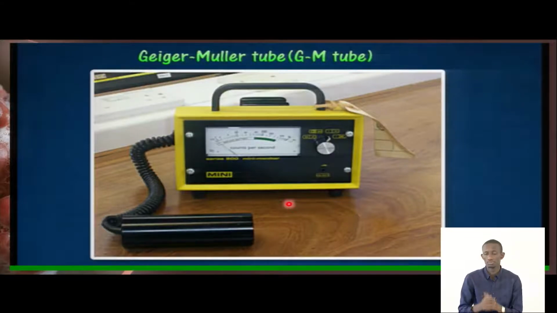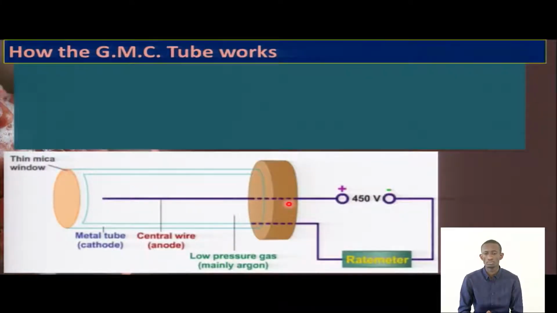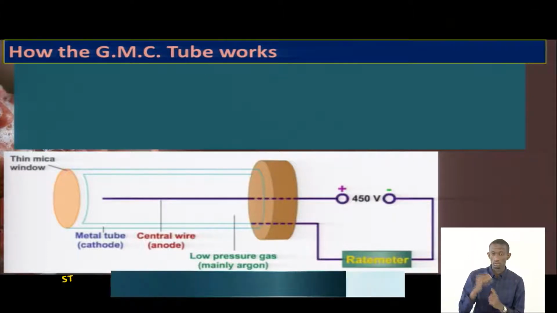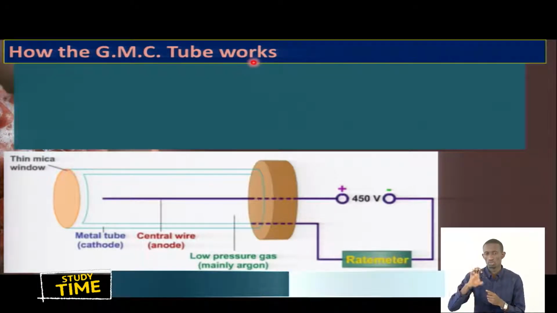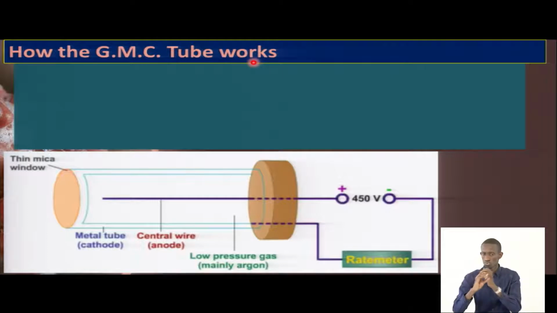So let's now go to this. This is how the Geiger-Muller counter tube works. How can we explain the functioning principle of this Geiger-Muller counter? First of all, I want you to understand the parts of this device. They're simple.